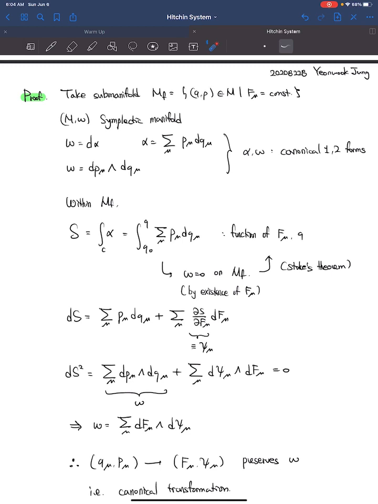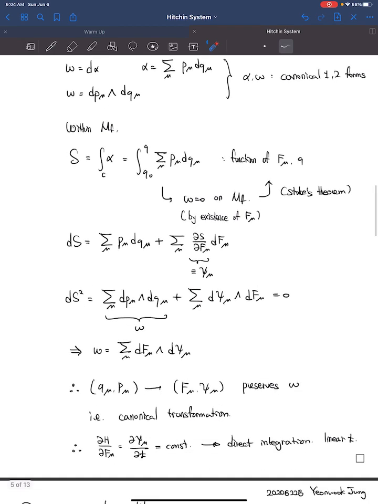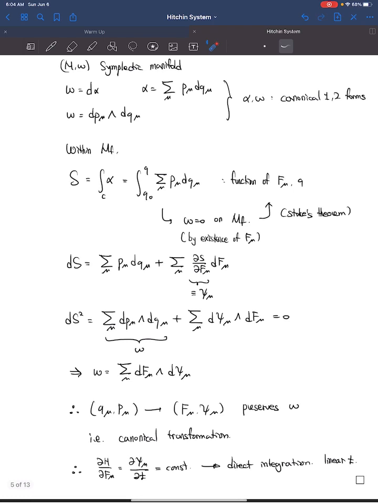If we apply the derivative once more, we get 0, and we can identify the first term with the canonical 2-form, or the canonical symplectic form, and we conclude that it can be rewritten in terms of f mu and psi mu. Thus, there is a canonical transformation which preserves the symplectic form, and hence we can write down Hamilton's equations. This is the power of the Liouville-Arnold theorem. Hamilton's equations are constant, and we can now integrate this over time, yielding a linear expression in t.